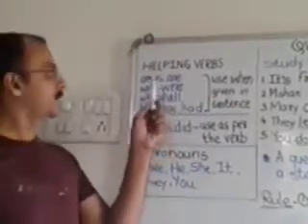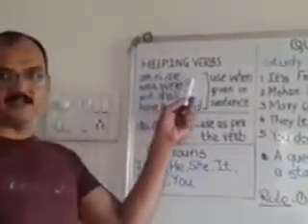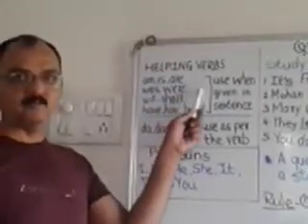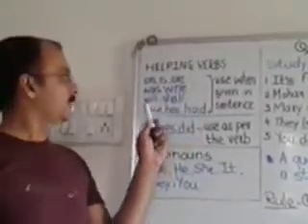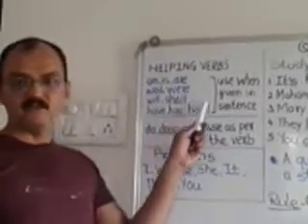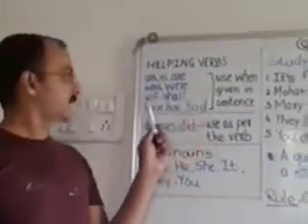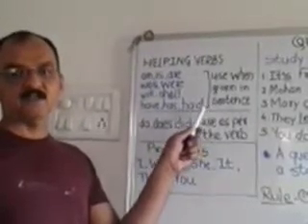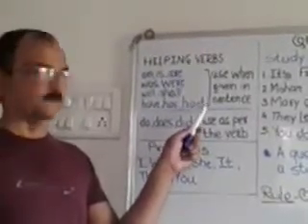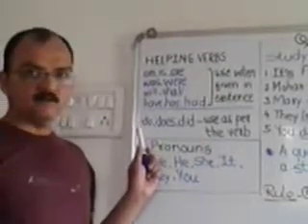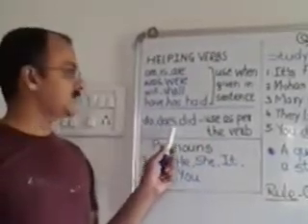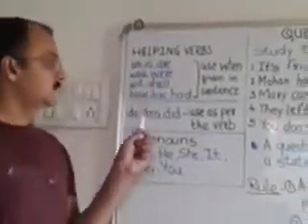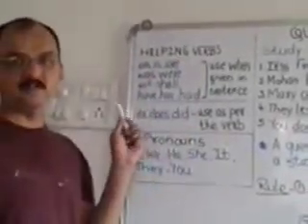Once again, am, is, are in present tense, was, were in past tense, will, shall in future tense, have, has, had, it is used in the perfect tense. Now we have do, does, did. So all together we have to use all the helping verbs.